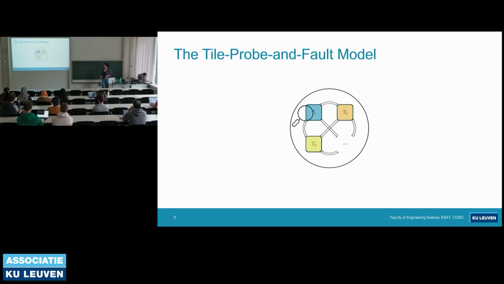And with a probing adversary, if an adversary probes a tile, then they get all the information regarding that tile, and the leakage arising from a tile is independent from the other tiles. And we can also say the same for faulting adversaries. If a faulting adversary injects a fault into a tile, then they can inject a fault into any variable within that tile.